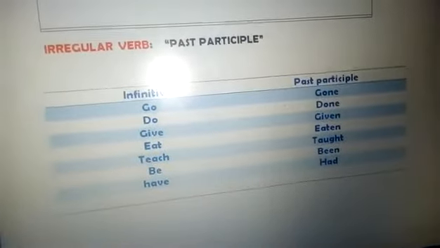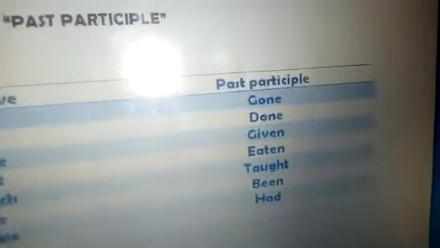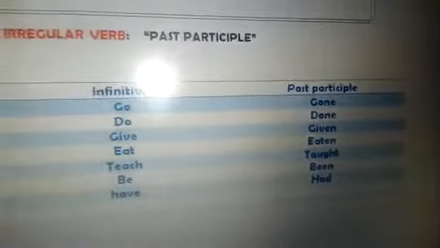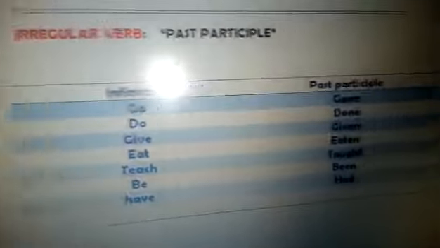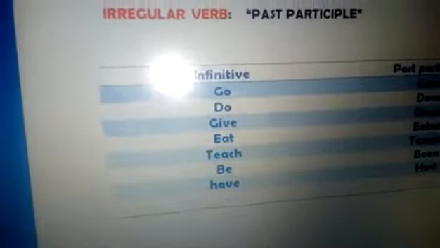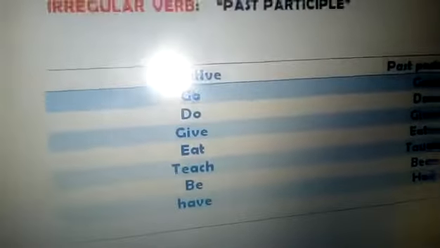So please pay attention. Go is the infinitive form. The past participle is gone. Go, gone. Do, done. Give, given. Eat, eaten. Teach, taught, be, been, have, had.